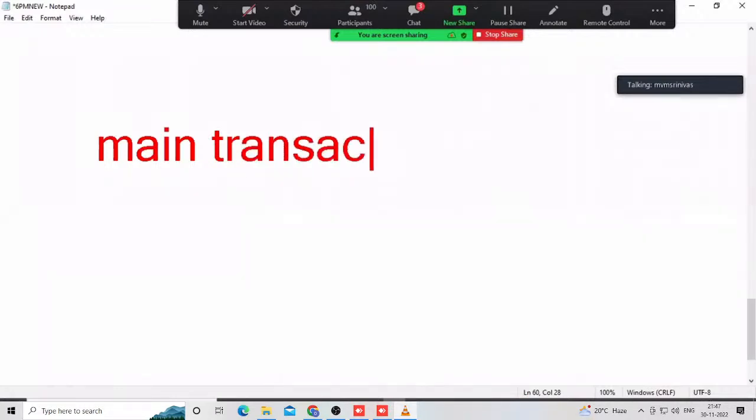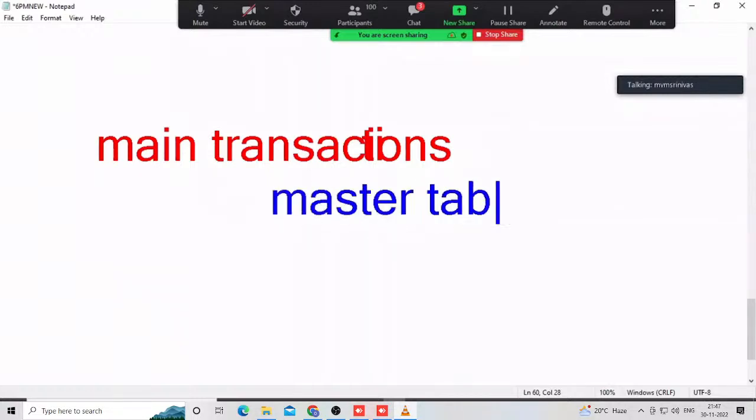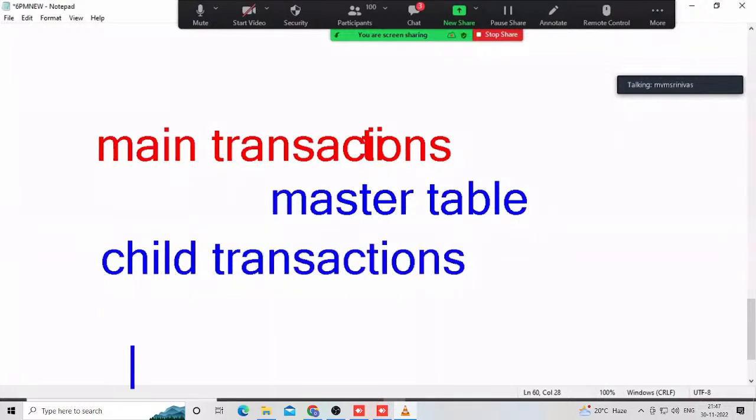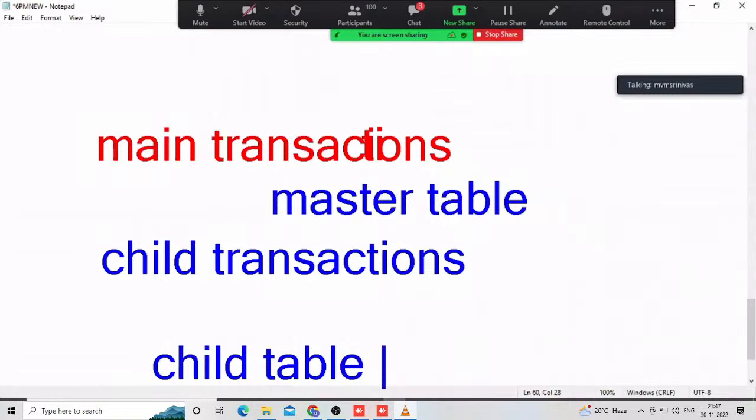Main transactions are stored in what? Master table. Very important. Main transactions are stored in the master table. Again, related child transactions in real-time projects are stored where? Child table. For example, observe here. Main transactions are stored in the master table. Related child transactions are stored in the child table or detailed table.